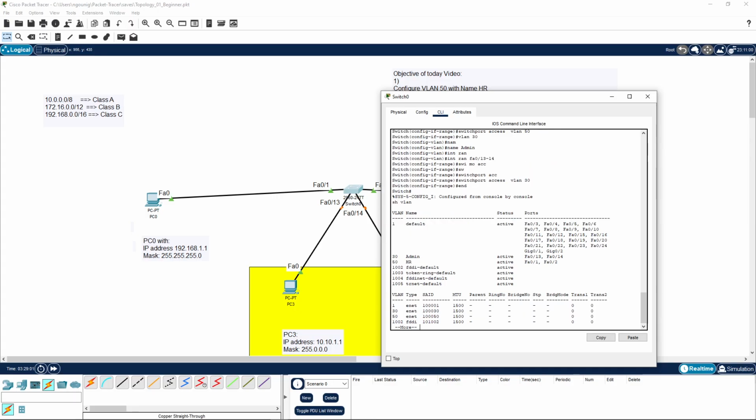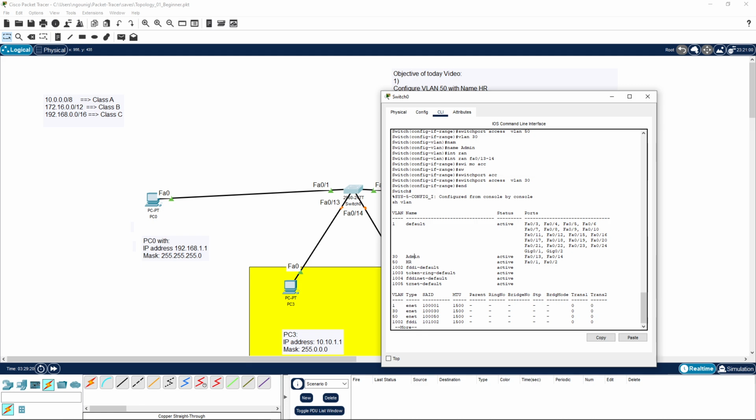When we do show VLAN, look at this. Ports 1 and 2 belong to HR, human resource, which is VLAN 50. And ports 13 and 14 are the admin interfaces and assigned to VLAN 30.